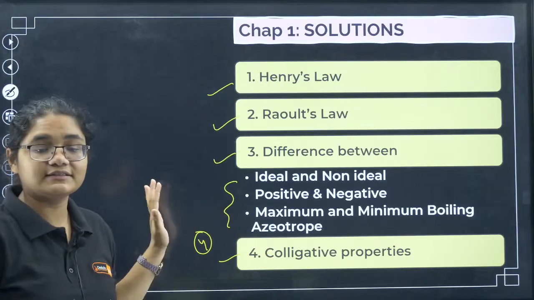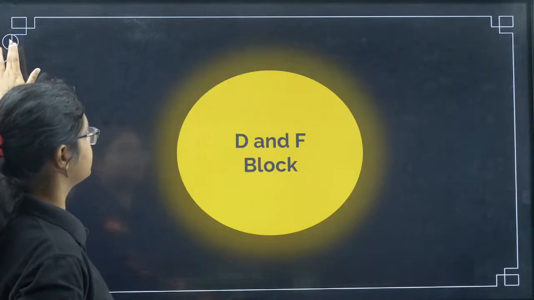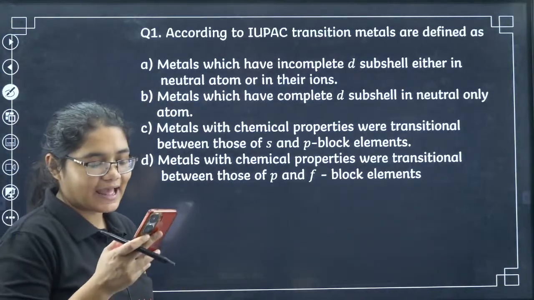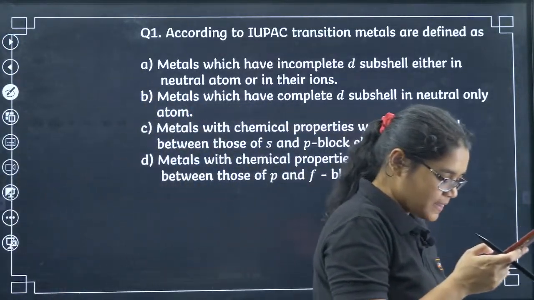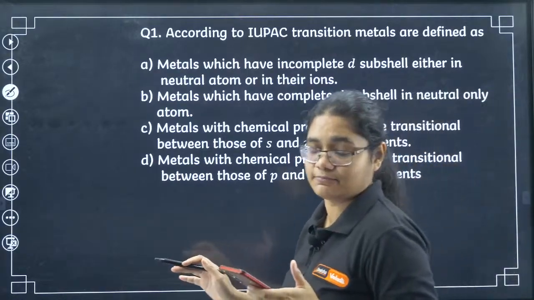So all of you have taken a screenshot here. If you have not, please pause and take the screenshot. Now we will move to the second chapter, that is D and F block elements. Okay, so now let's do the first question of D and F block.